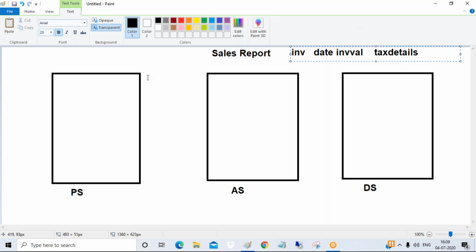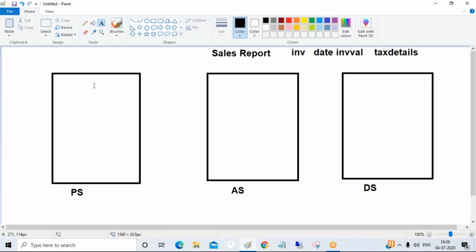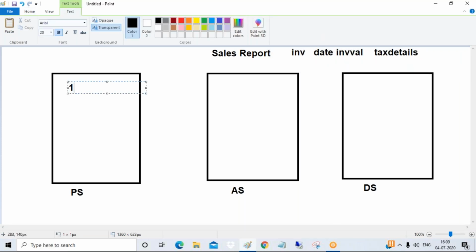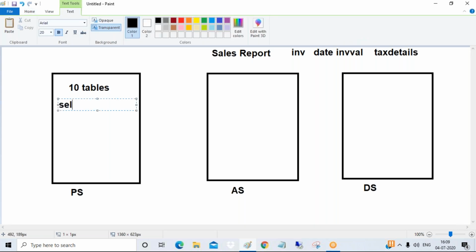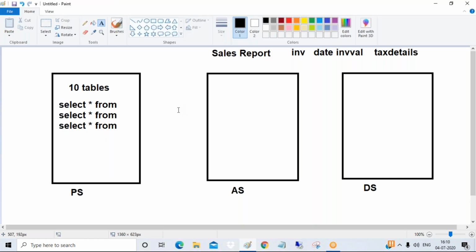Suppose it's a full-fledged sales report, and here I'm using some 10 tables. So 10 tables means you have to write the select statement 10 times. Yes or no? Select star from one table, again select star from another table, select star from a third table, like this. You need to write the select statements many times.